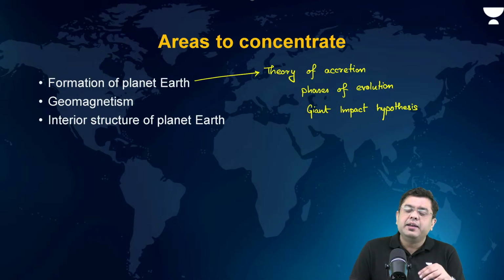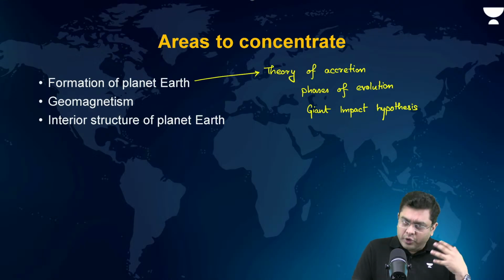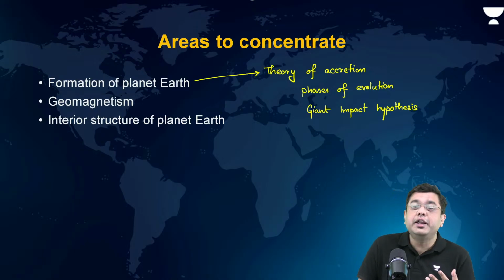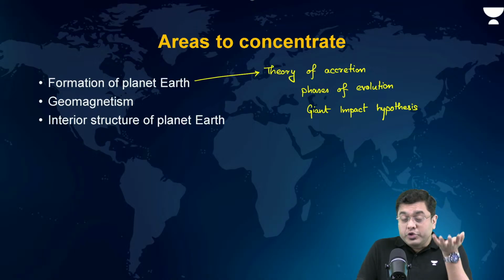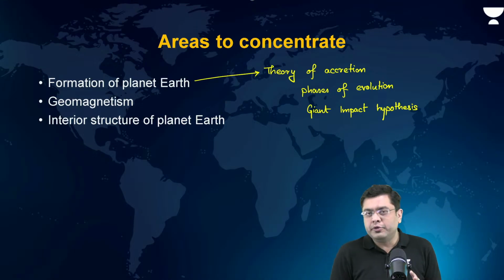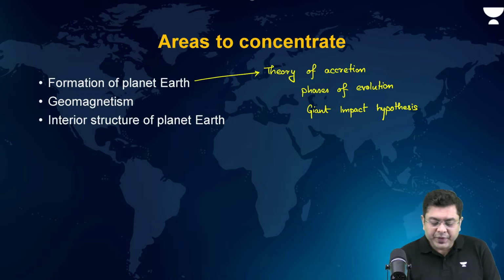Now after that, even when we talk about the phase of stratification, then after that you had the phase of cooling, where you had some amount of solidification, followed by the phase of torrential rainfall, and you also had the phase of degasification in between. Now that introduced new gases into the atmosphere. So simultaneously the evolution of atmosphere and the phases of atmospheric development also needs to be looked into.